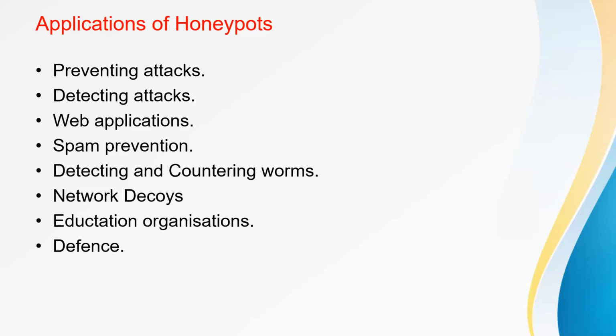And next are applications of honeypots. Preventing attacks, such as automated attacks, for example worms, and human attacks, by confusing the attacker and making them waste their time and resources. Next is detecting attacks. Compared to traditional intrusion detection systems, a honeypot generates a small amount of data and reduces both false positives and false negatives. It is used in web applications in the form of honey tokens, honey pages, and dummy domains. It also helps in spam prevention, by monitoring open proxy servers and open mail relays.